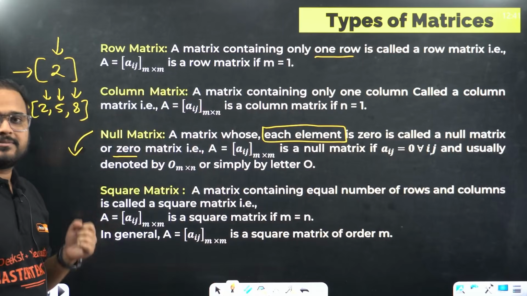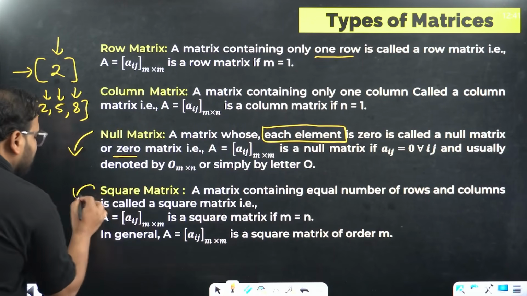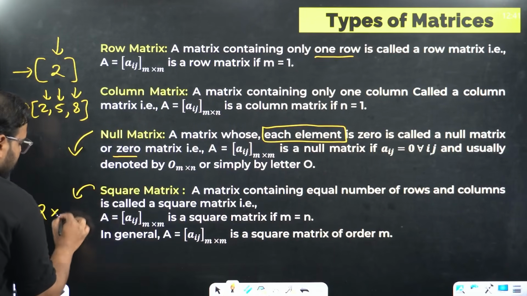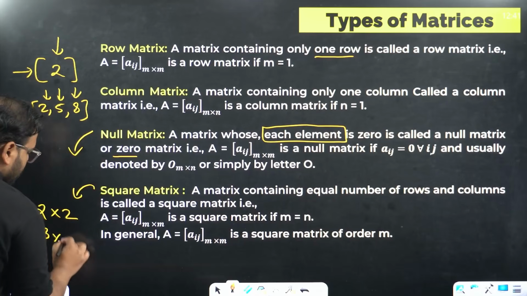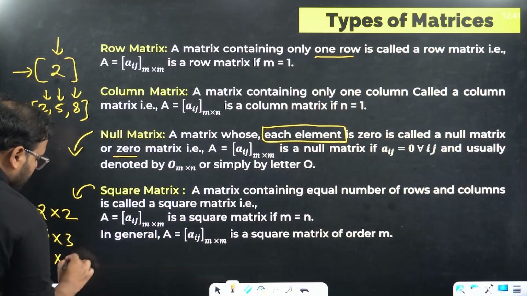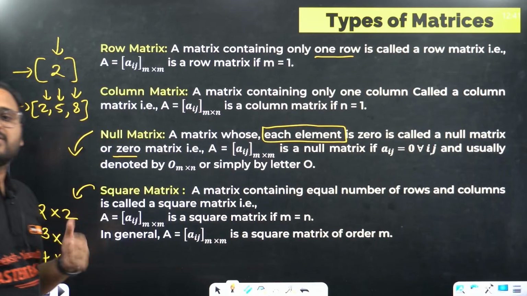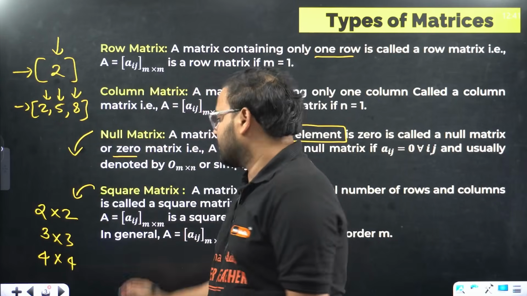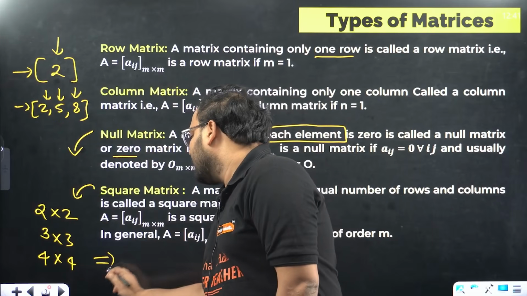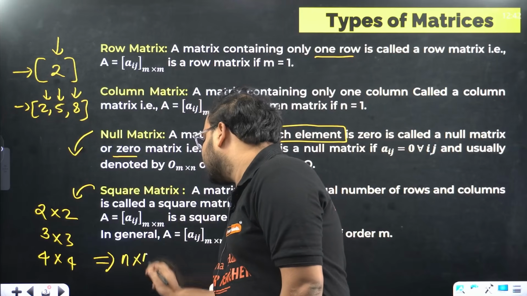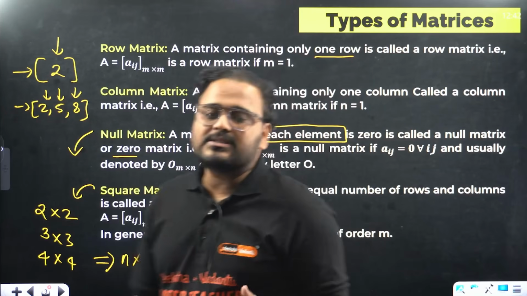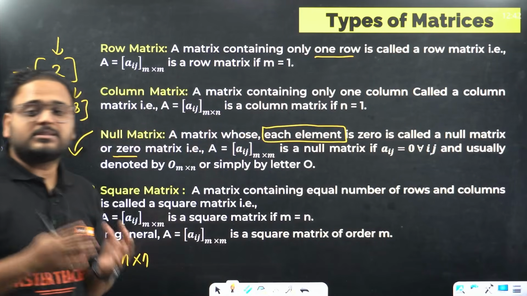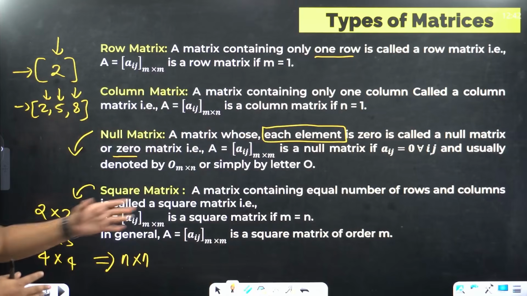Square matrix. This is what I was talking about. When the values are equal, for example 2 cross 2, 3 cross 3, 4 cross 4, when the order values, basically the number of rows and columns, are equal, it's called a square matrix. And in this case, what do we usually write? n cross n as the symbol, meaning the number of rows is n and the number of columns is also n. I hope it makes sense.